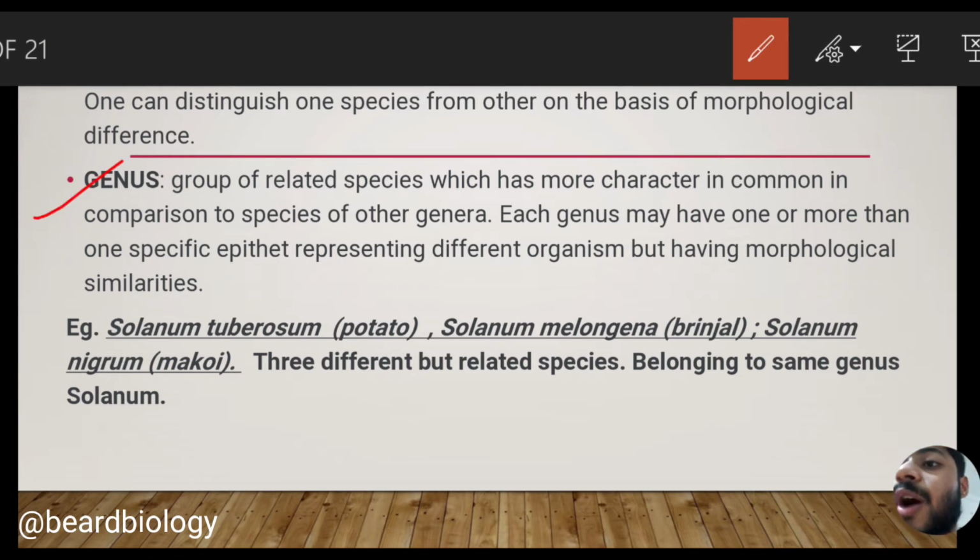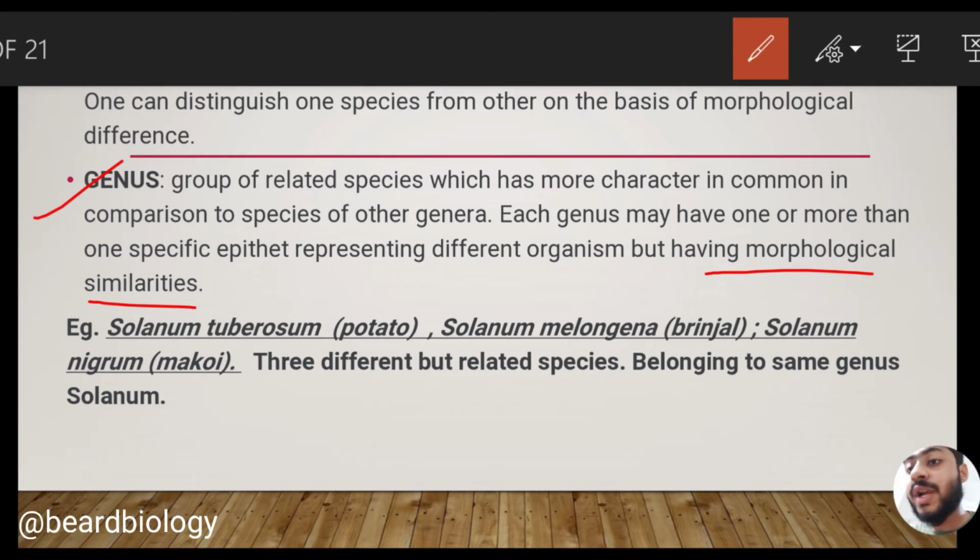Genus is the group of related species which has more characters in common in comparison to the species of the other genera. Each genus may have one or more than one specific epithet representing different organisms but having morphological similarities. What do we mean by the genus? Genus means the group of species which have similar characteristics. They are similar on a morphological basis. Now let me take an example.